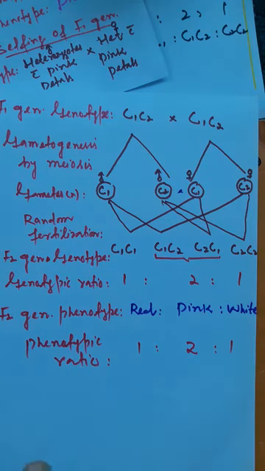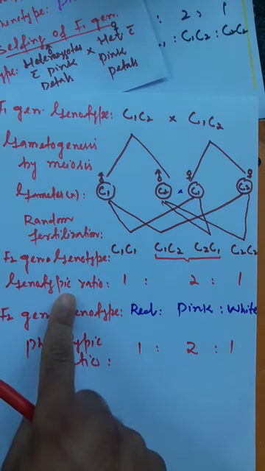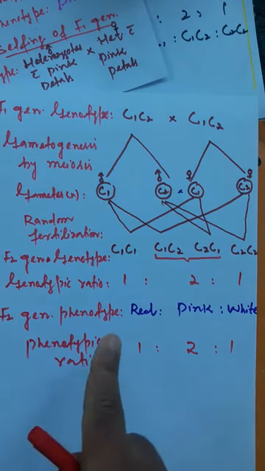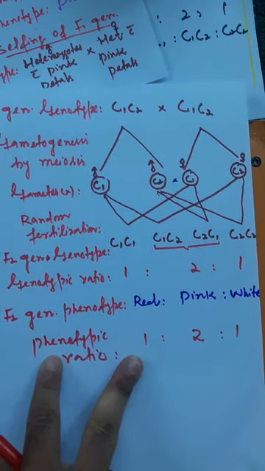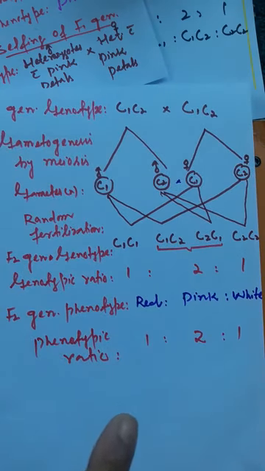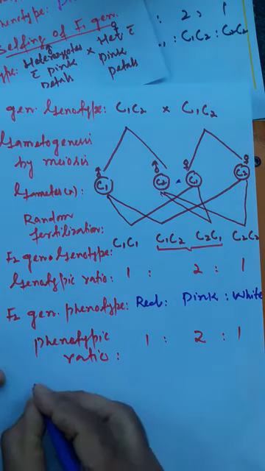When you obtain the F2 generation, and you remember the phenotypic ratio and the genotypic ratio both are the same, both are 1:2:1, you should come to know that this deviation is definitely incomplete dominance or semi-dominance.